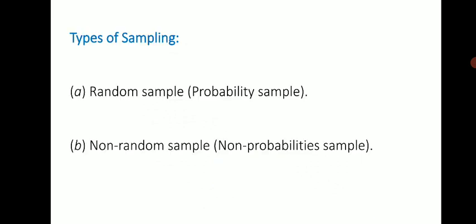Then there are two types of sampling. First is random sampling, which is also known as probability sampling, and non-random sampling, which is known as non-probability sampling. We will discuss these sampling methods in detail in upcoming slides or in the next lecture. Okay.